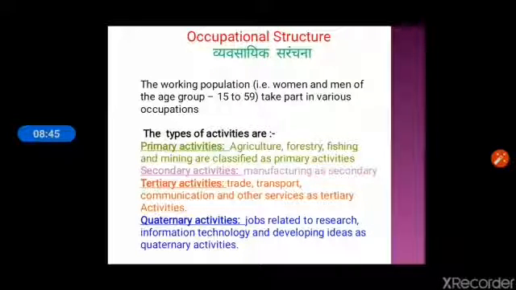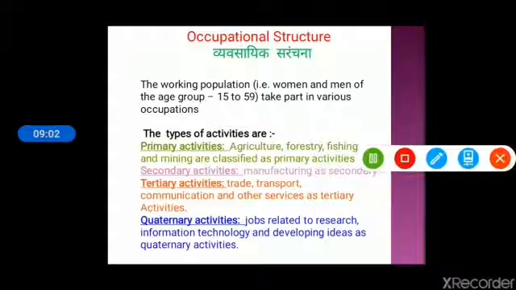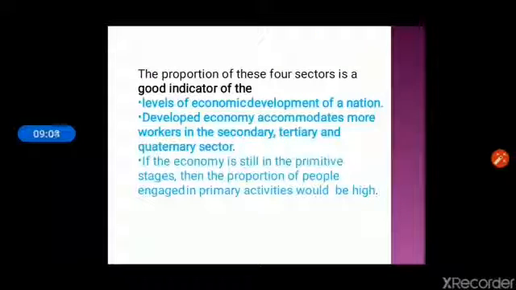Tertiary activities provide assistance to primary and secondary activities. Next one is quaternary activities. Job related to research, information technology, and developing ideas as quaternary activities. The proportion of these four sectors is a good indicator of the level of economic development of a nation.